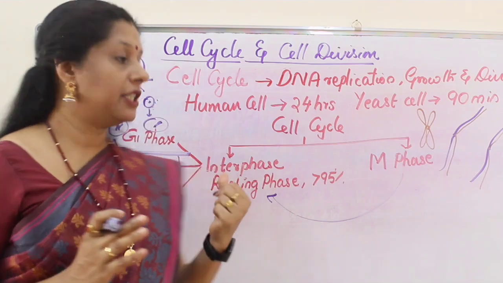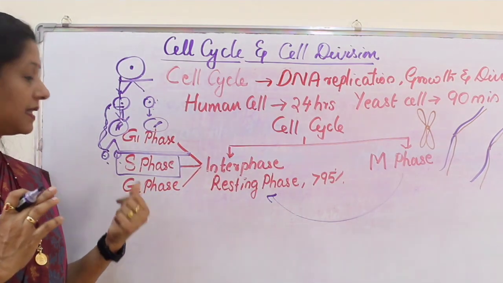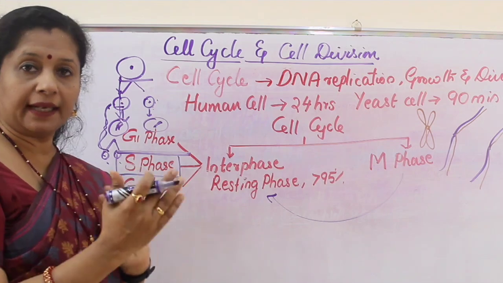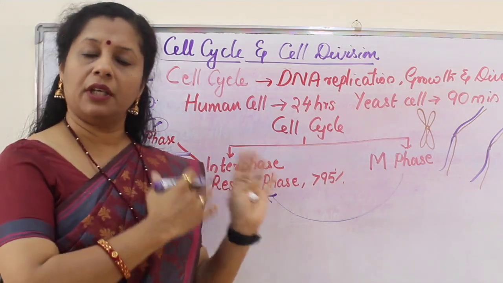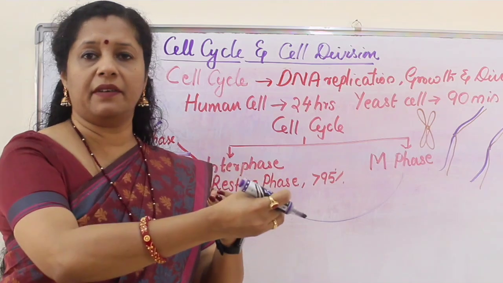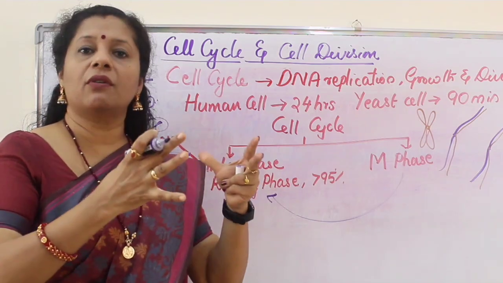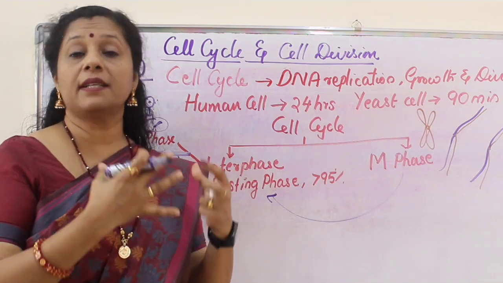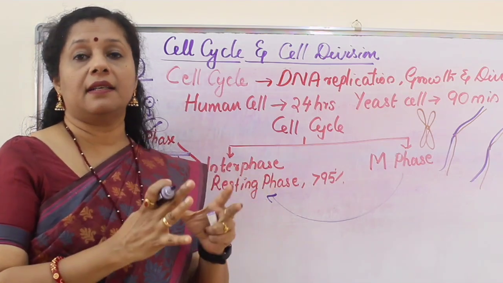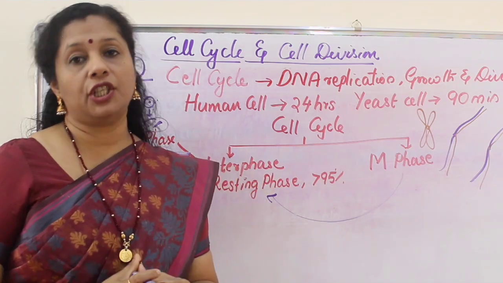Now, after DNA is duplicated, the cell has one more phase before it enters into M phase, that is called a G2 phase or a gap 2 phase. That is between replication and the next division. So that time it is again a buffer time. So the DNA duplicated. Some more final arrangements are needed for division, and also cell continues to grow a little more, and necessary proteins for the synthesis or division, everything is made ready. That is the last preparatory stage, that is G2 phase.